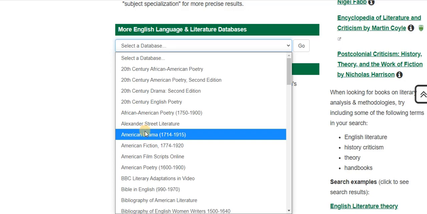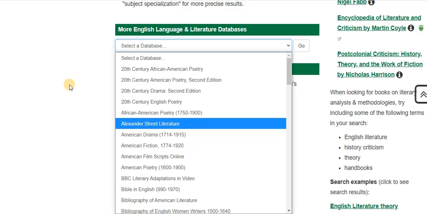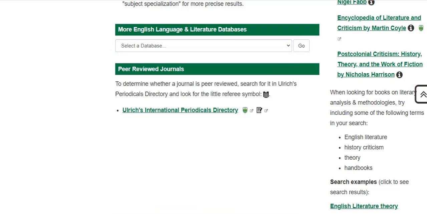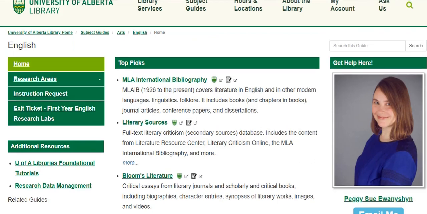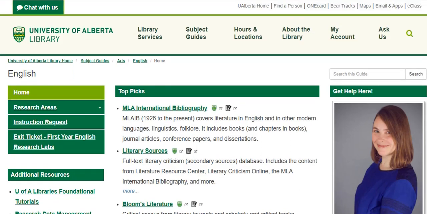So most of these databases will tell you what is covered just by the name, and then if you see something on this list that you want, you can just select it from the list and go from there. So that's meant to be a good starting place for your work.